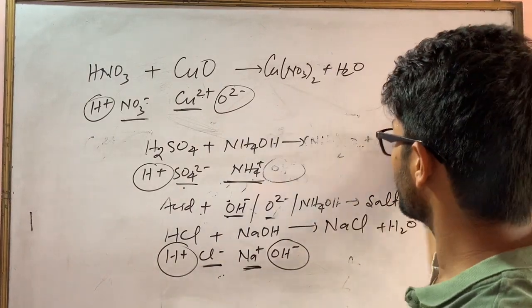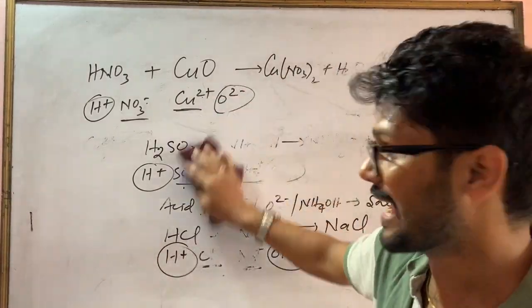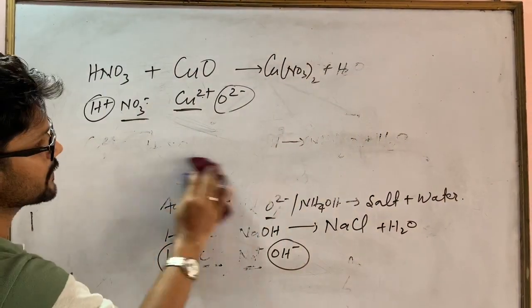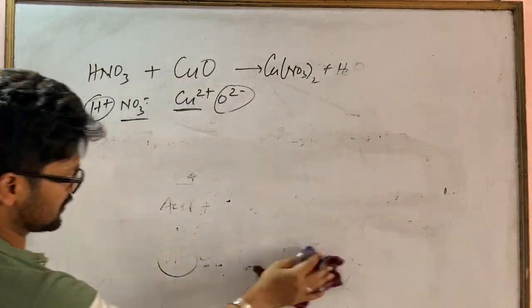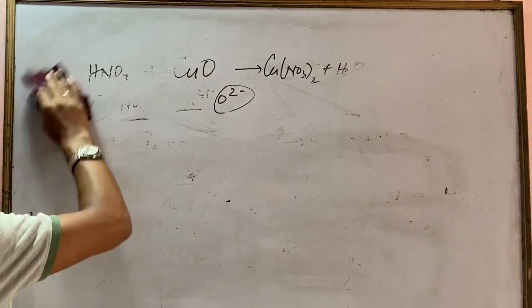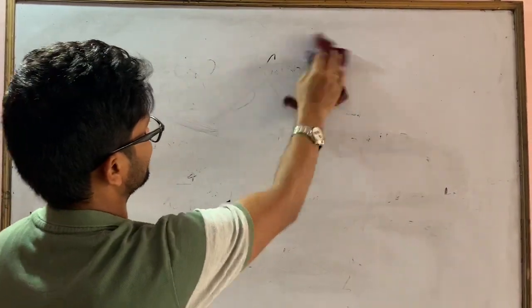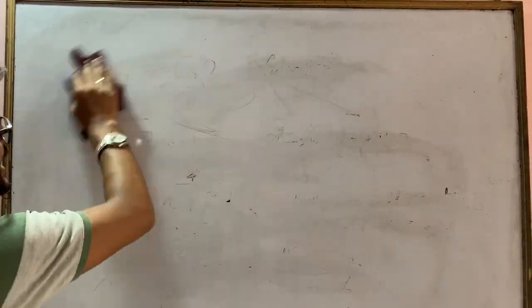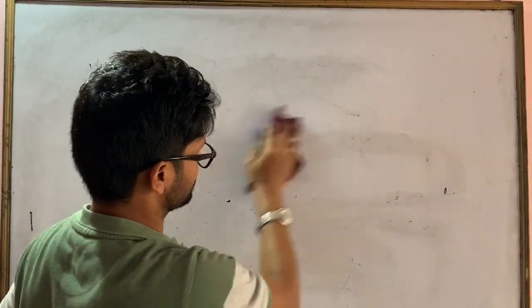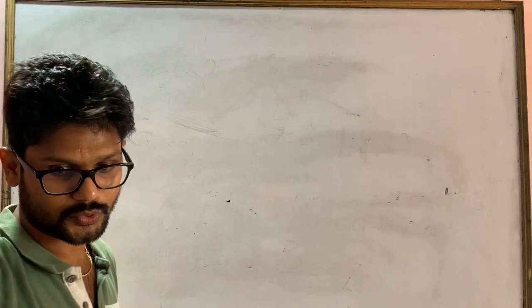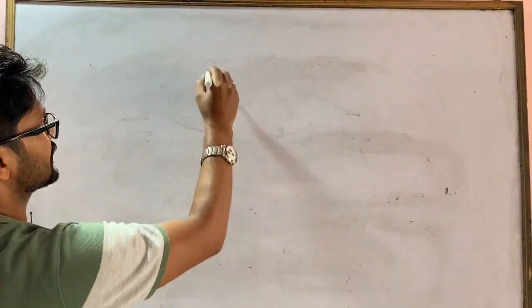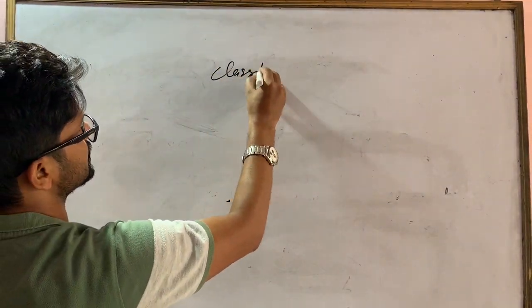Now I'm going to move to the next section, and that is the classification of bases. I hope you are clear with the examples of bases, the concept of a base, the definition of a base, and reactions. The few reactions I explained are very clear to you. Now we'll see the classification of bases.